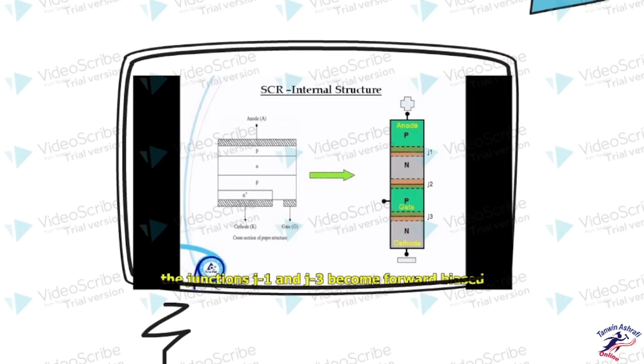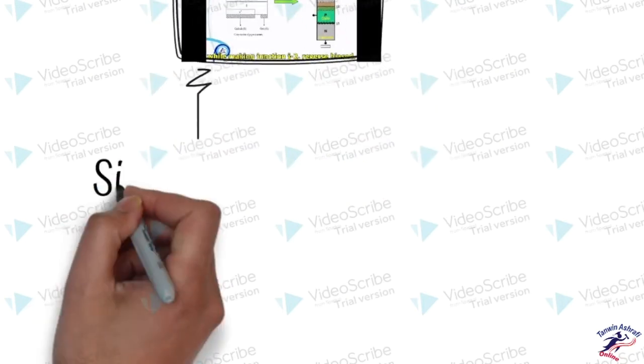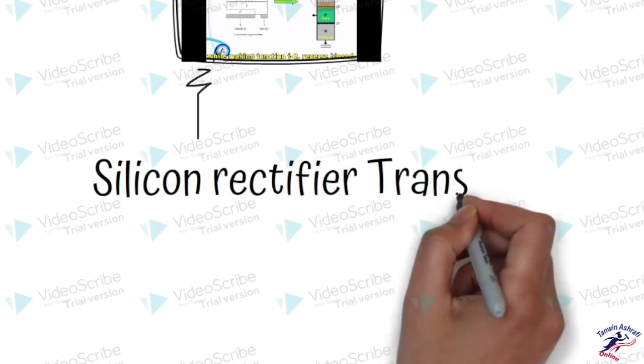How do we make the current flow? We have to break the J2 junction, and there are two ways to break it. One is by providing a small voltage at the gate, and another is to increase the potential between anode and cathode, and this is known as a silicon rectifier transistor.